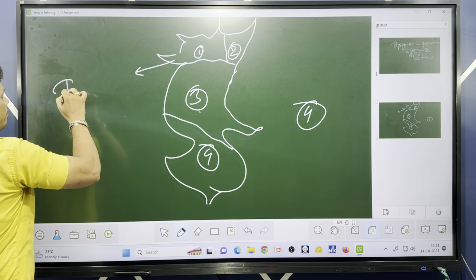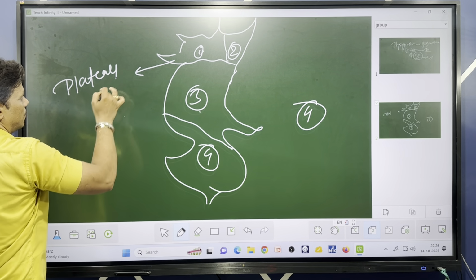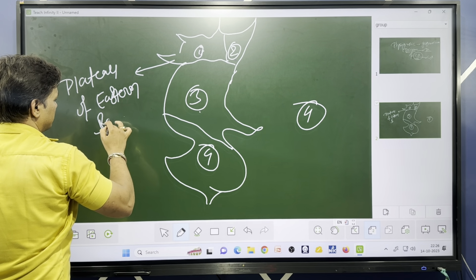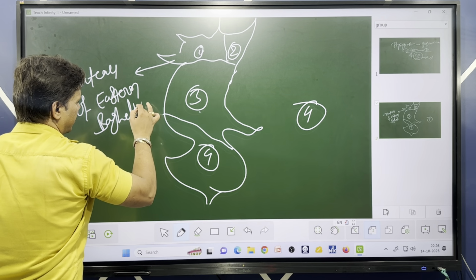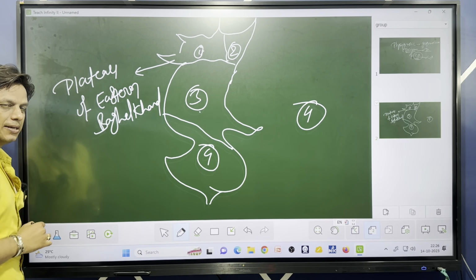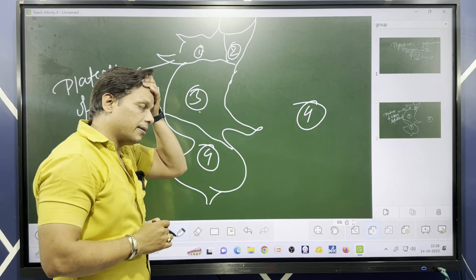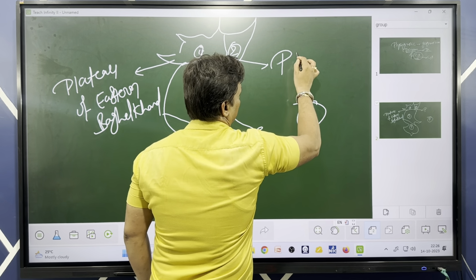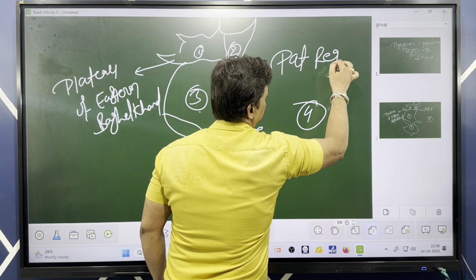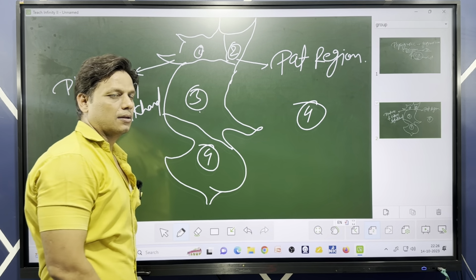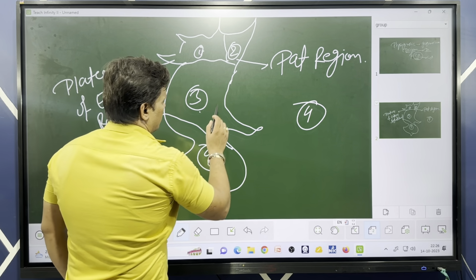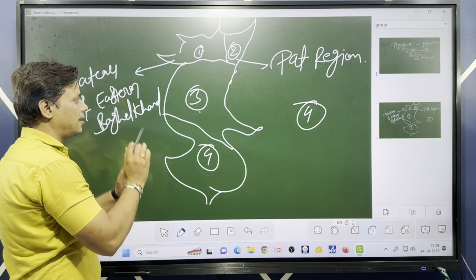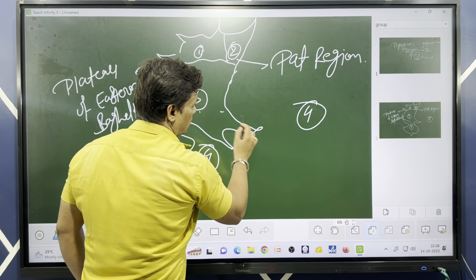This is the first, the plateau of Eastern Baghelkhand. What is the name of it? The plateau of Eastern Baghelkhand. The second one is the Part region. As you are seeing this portion on the board, that is the largest one. This is the largest part of the division. This is called the Mahanadi Basin.